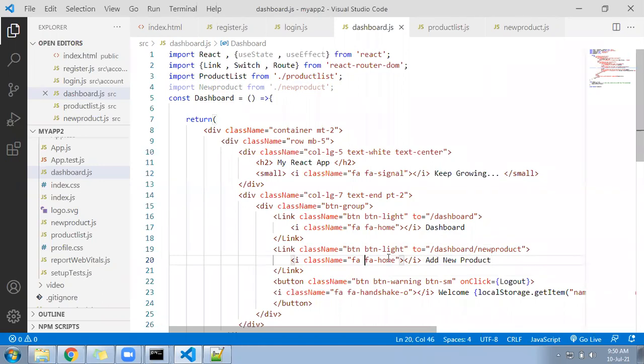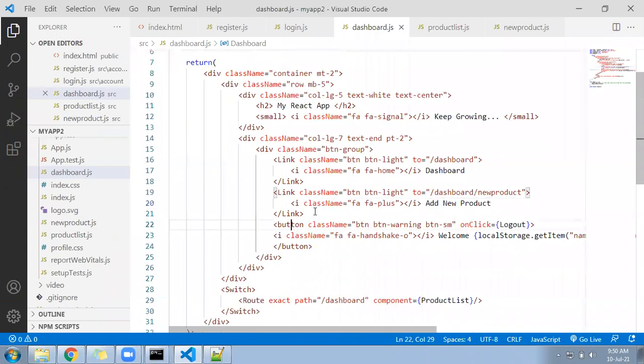Icon we can change to FA plus symbol. Plus symbol we can use here. So after dashboard, I added one more link tag.